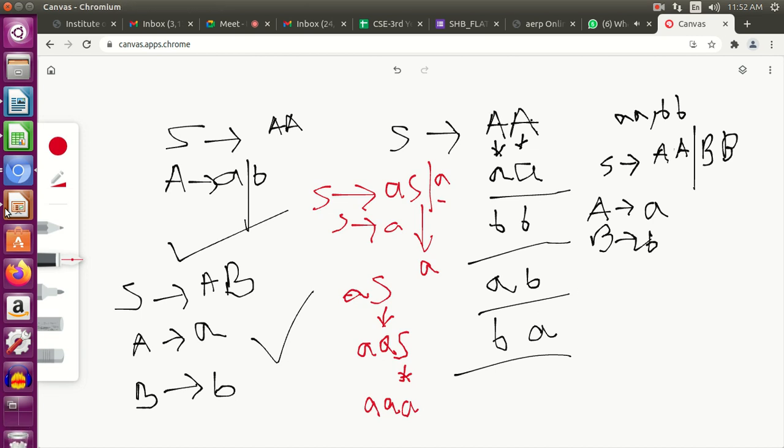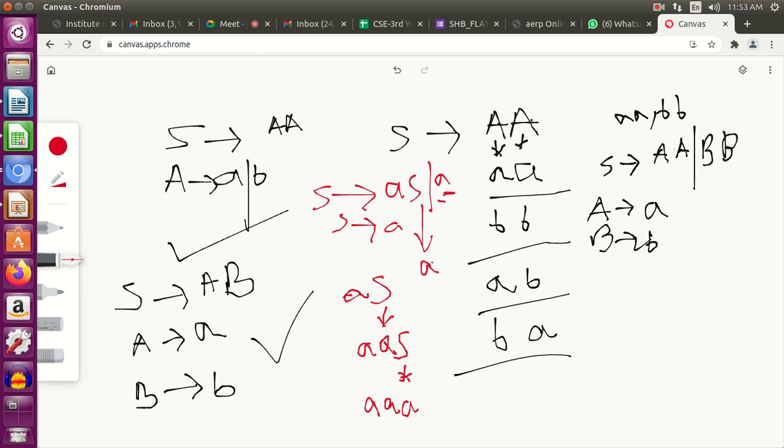Clear? Ma'am, can you just explain this once more? I did not get it. So see, here my language should contain any number of A's and the minimum string is a single A. So the minimum condition is satisfied because S tends to AS or S tends to A. If I use the second production S tends to A, my minimum criteria is fulfilled. I get an A. If I want double A, what will I do? I'll start with S tends to AS and I'll replace this S with A, because S can take the value of AS or S can take the value of A. So in the next line I replace this S with A.